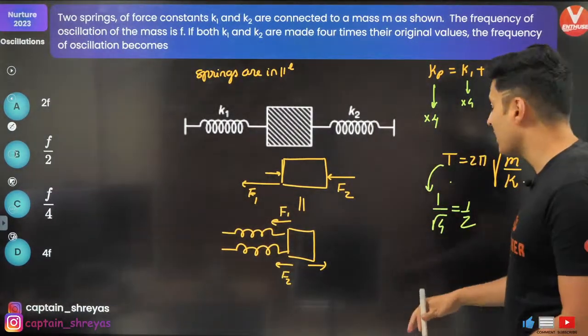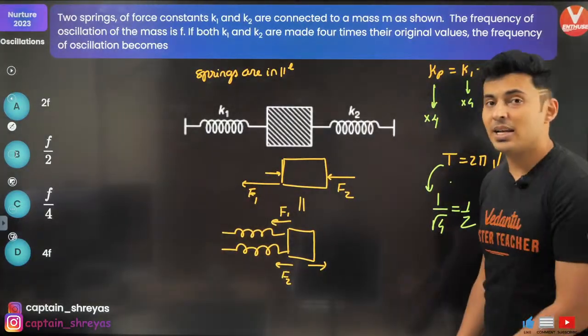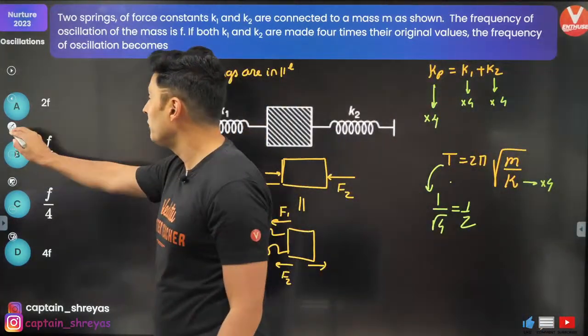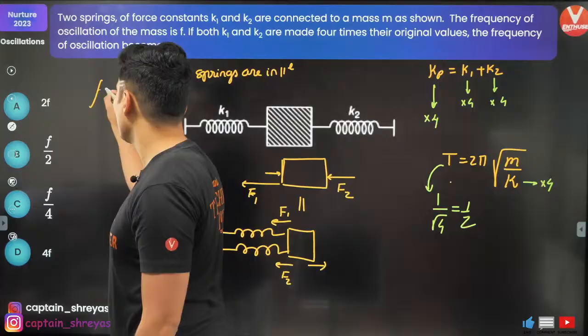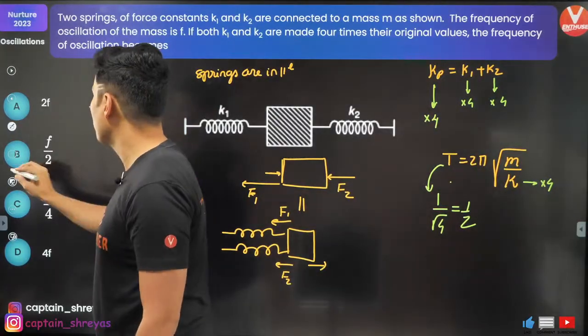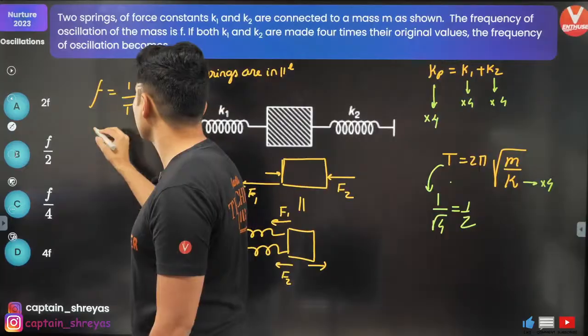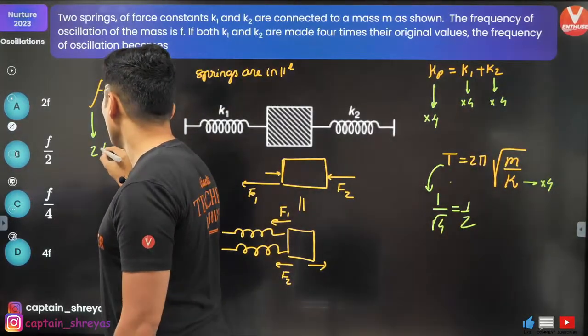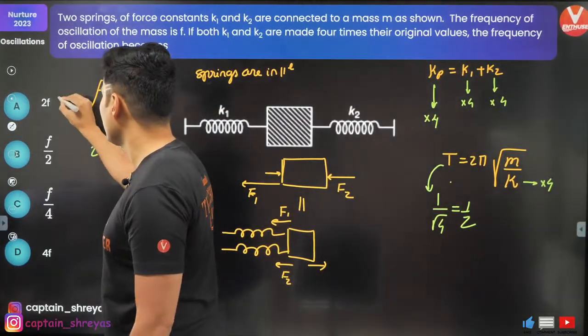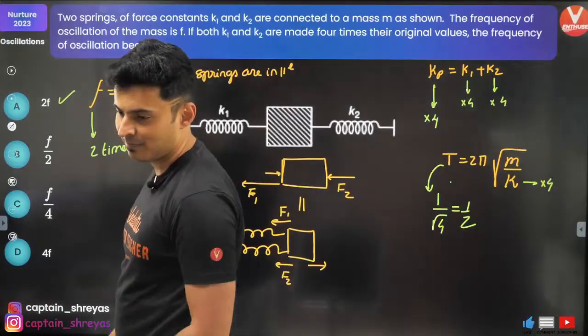So time period becomes half. If time period becomes half, think about the frequency. Frequency is 1 by time period, and if time period has become half times, frequency will become 2 times. Hence, option A is correct.